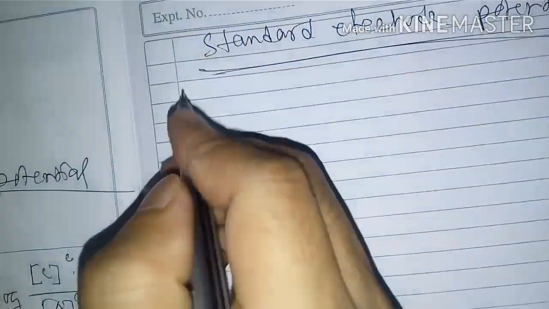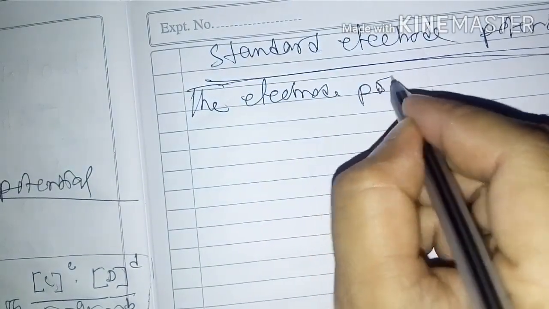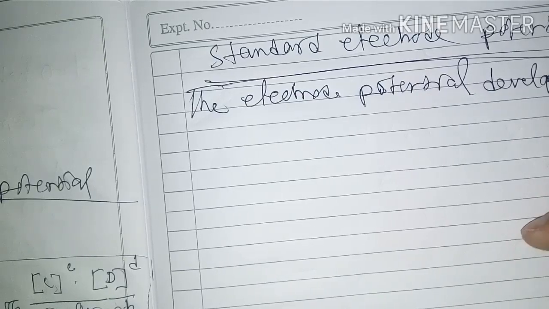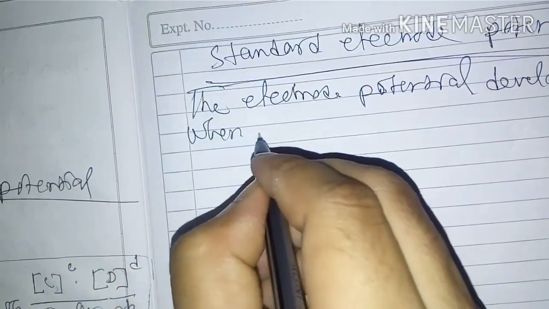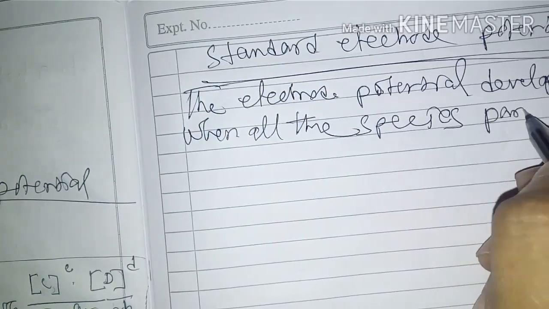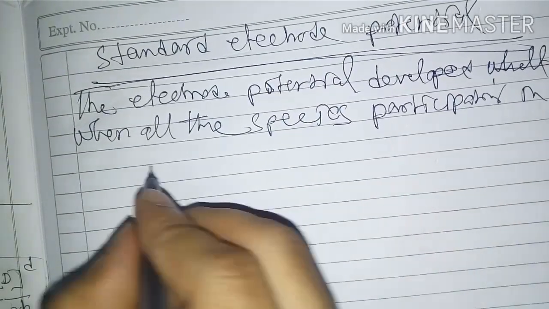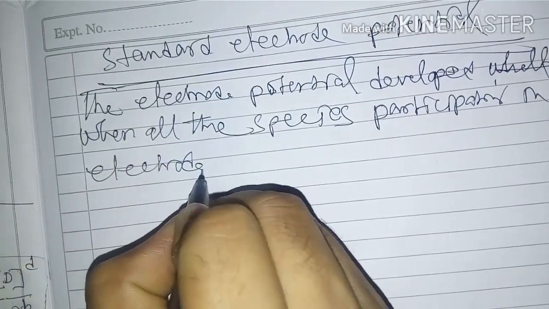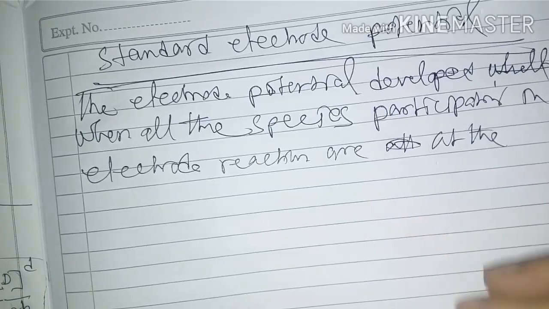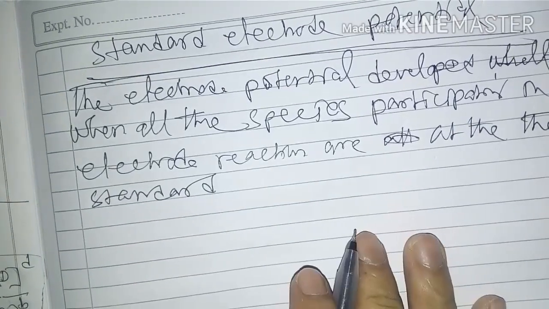So I will write the definition here. The electrode potential developed when all the species participating in an electrode reaction are at their standard states.